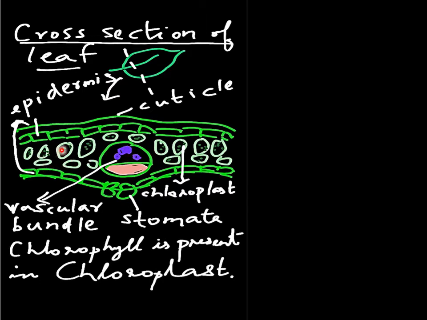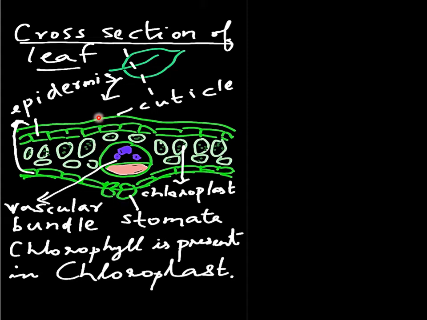Then we can see some cells over here. These are called mesophyll cells. The mesophyll cells are having some spots. These spots are chloroplast. And chloroplast is a cell organelle which contains chlorophyll pigment. Now this is the lower epidermis. Lower epidermis has got stomata.